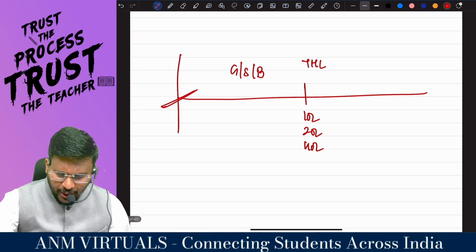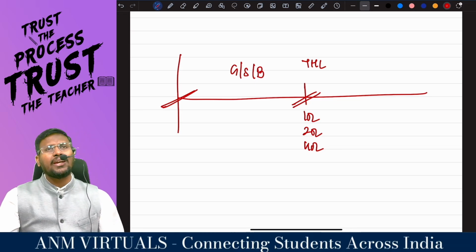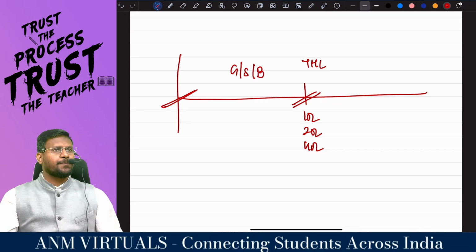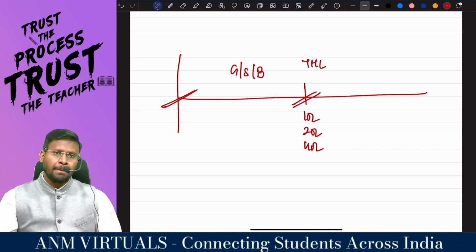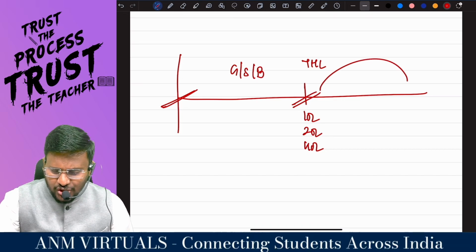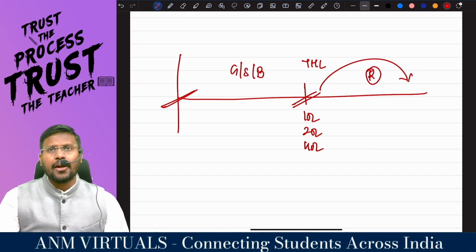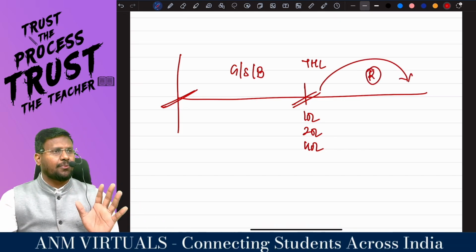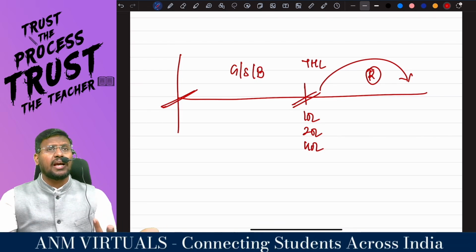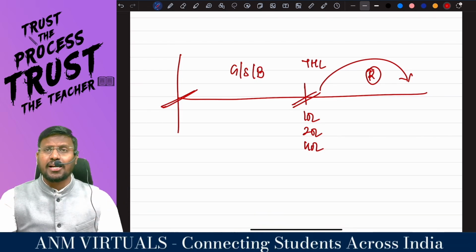For example, today your turnover has exceeded 10 lakh, 20 lakh or 40 lakh. You are supposed to take the registration, but that registration cannot be taken today itself.